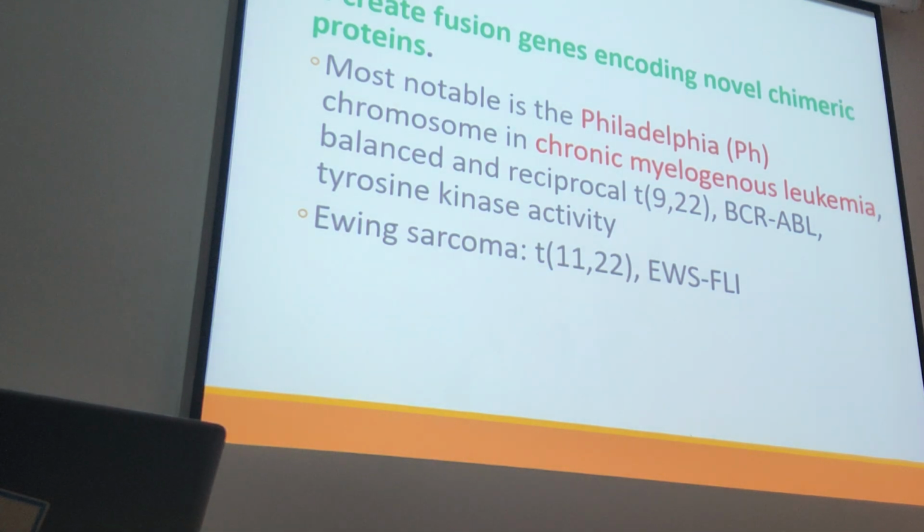Sometimes there are fusion genes. The example is chronic myeloid leukemia. We mentioned there is translocation between chromosome 9 and 22. Chromosome 22, the name is Philadelphia chromosome. When chromosome 9 and 22 show reciprocal translocation, there is fusion between BCR and ABL1. Fusion of BCR and ABL1 causes tyrosine kinase activity, and as a result, we have chronic myeloid leukemia.